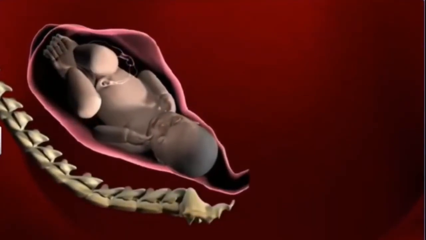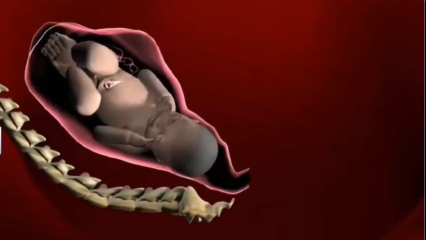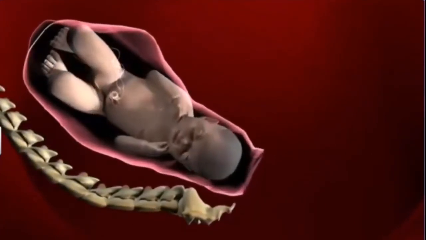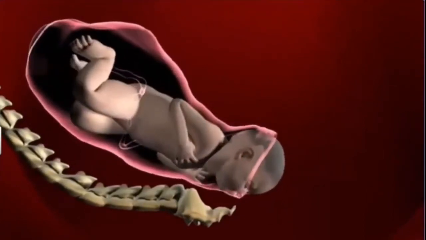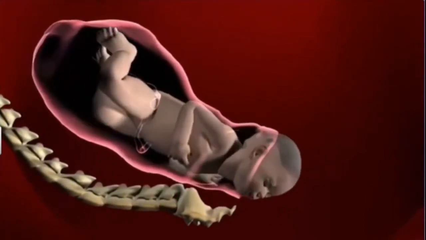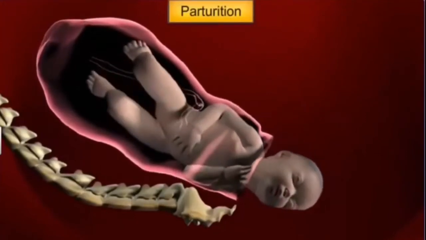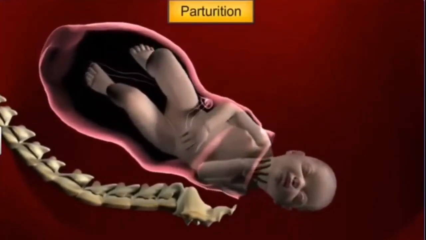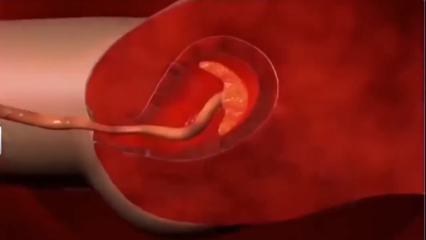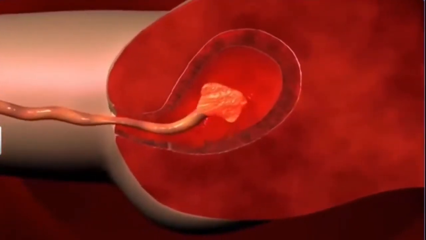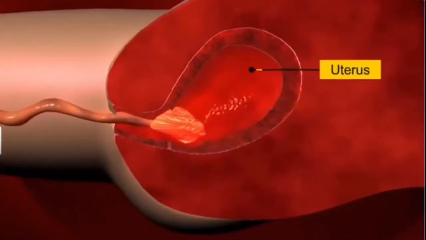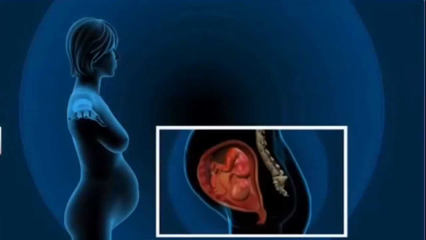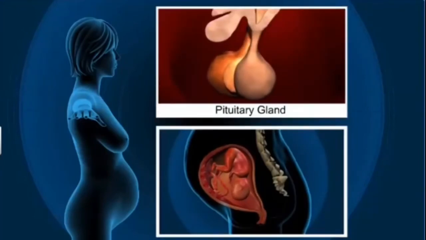Right? Vigorous contraction of the uterus at the end of pregnancy causes what? Delivery of the fetus. This process of delivery of the fetus or the childbirth is called parturition. It is induced by a complex neuroendocrine mechanism. Now the signals of parturition originate from the fully developed fetus and the placenta, which induce mild uterine contractions called fetal ejection reflex. Now this triggers the release of oxytocin hormone from the maternal pituitary.